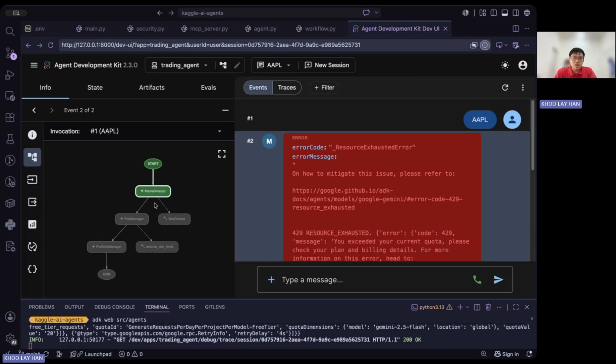But generally speaking, the market analysis agent will run first and then showcase the output, the stock analysis. Then, assuming it's successful, the risk manager agent will do the position sizing and stop limits, and lastly, the portfolio manager will do the trade order. And that's the entire flow itself.